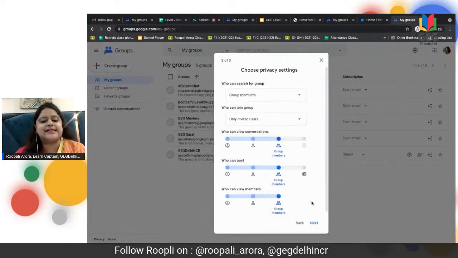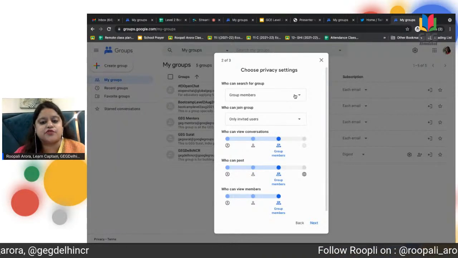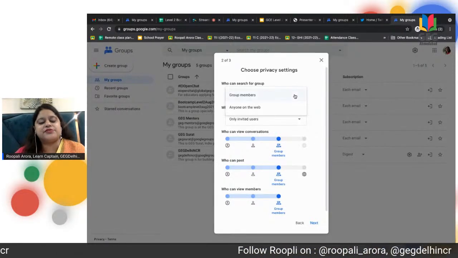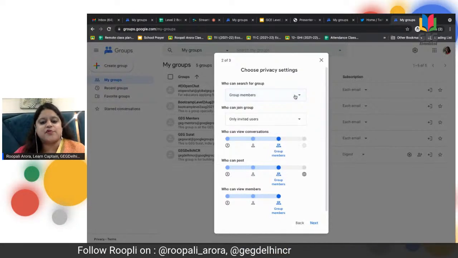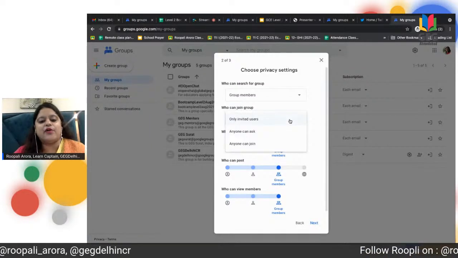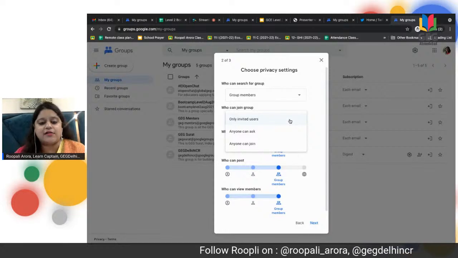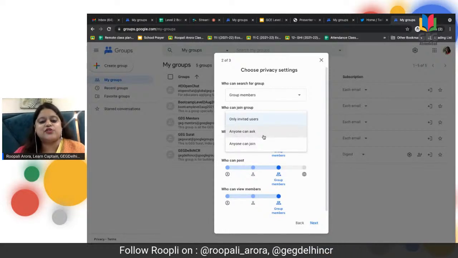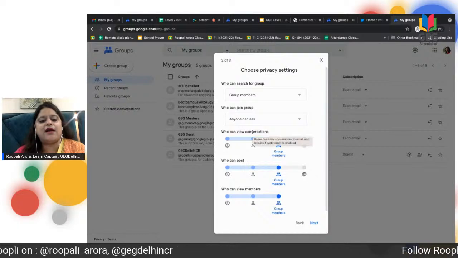I can click next. And here you have a lot of privacy settings which you can choose from. Who are the people who can search for the group? You want only the group members to search, or you want anyone on the web to search? It's entirely your choice. Suppose I choose group members. Then who can join the group? Again, there are a whole lot of options: only the invited users can join, or anyone can ask, or anyone can join. So it's up to you. Suppose I go in for anyone can ask.